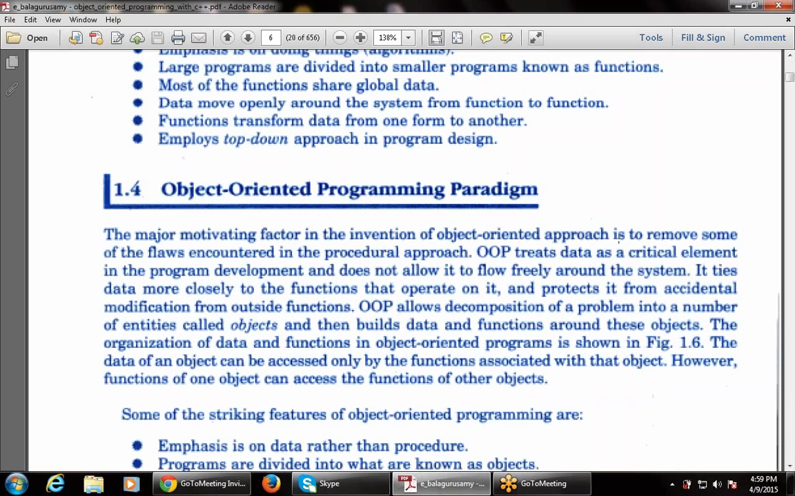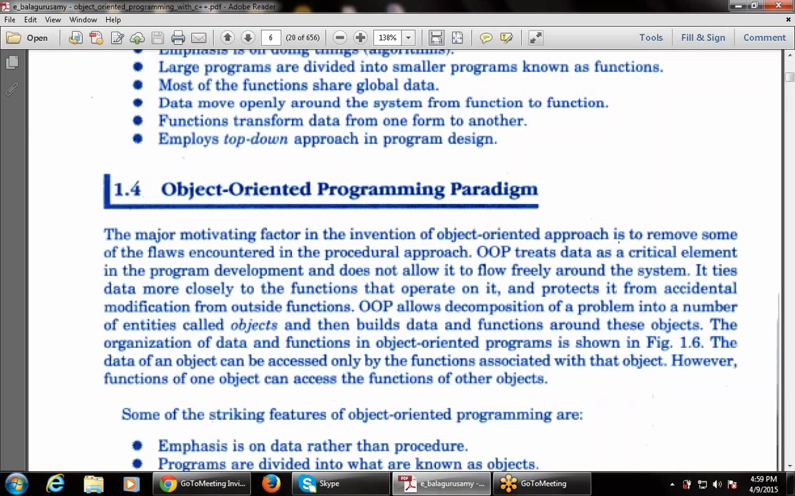OOP, that is object-oriented programming, treats the data as a critical element in program development and does not allow it to flow freely around the system. But in C language, the programmer, or any person, can simply pass the data from function to function. That is also a loophole. But when we use object-oriented programming, the data will not flow freely from one function to another, from one part to another part.